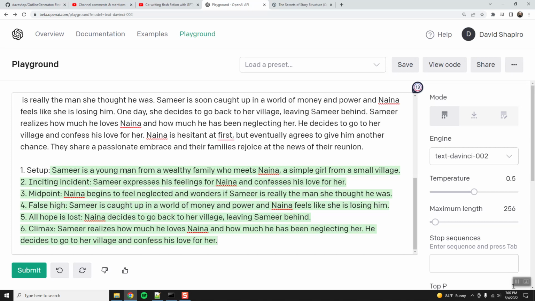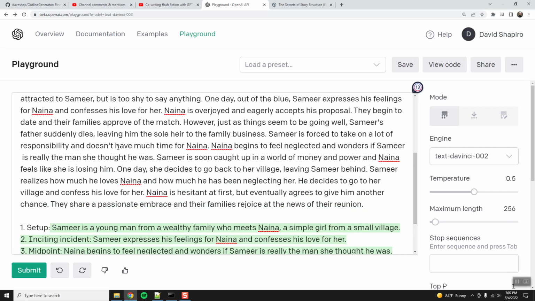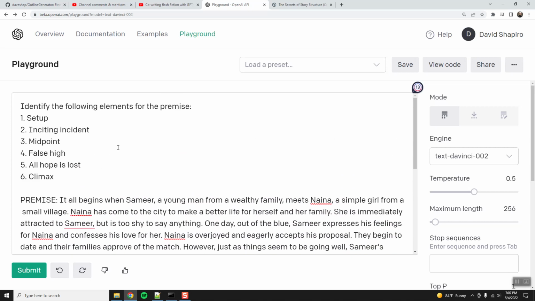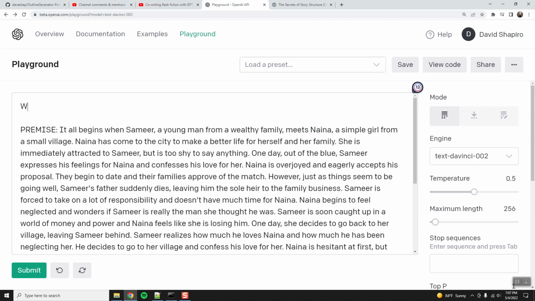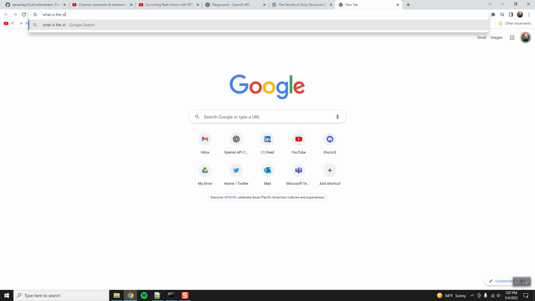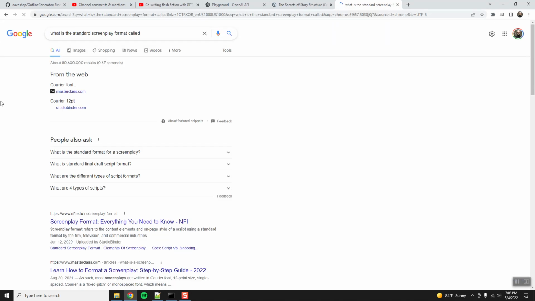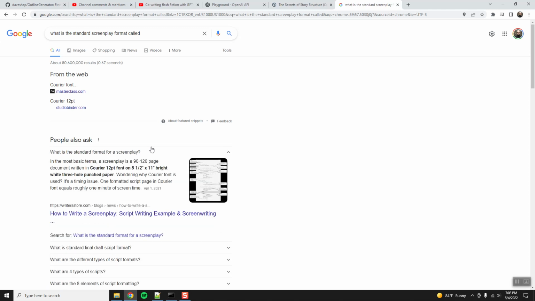I really think that we should expand on this, though. Actually, here, let's be more creative. Okay, write a detailed opening scene for a film with the following premise. Let's see, what is the standard screenplay format called? Okay.